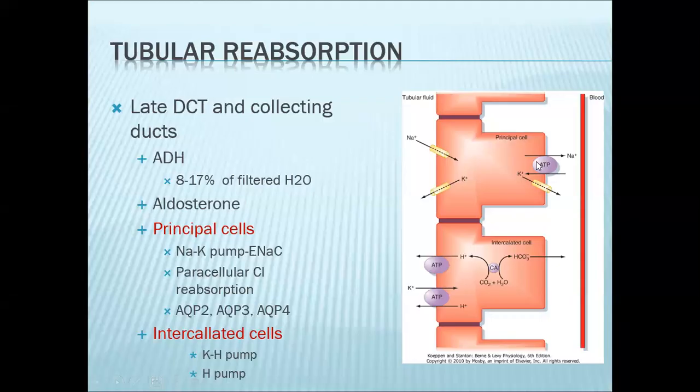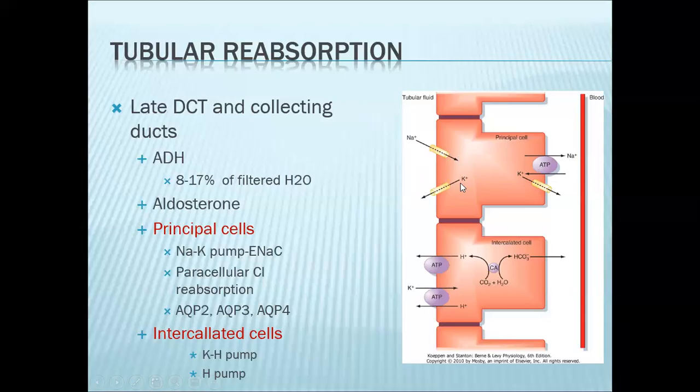So this is again your sodium-potassium pump. If you will notice, as you increase the activity of your sodium-potassium pump, you create a sodium gradient that will promote sodium reabsorption. So sodium enters the cell and then out into the blood via your sodium-potassium pump.